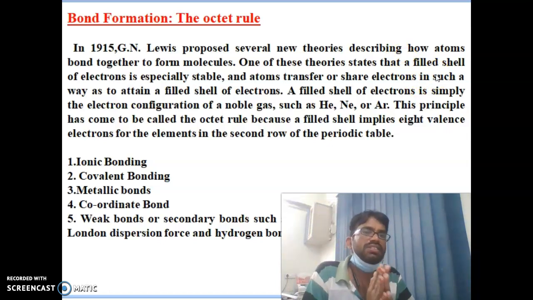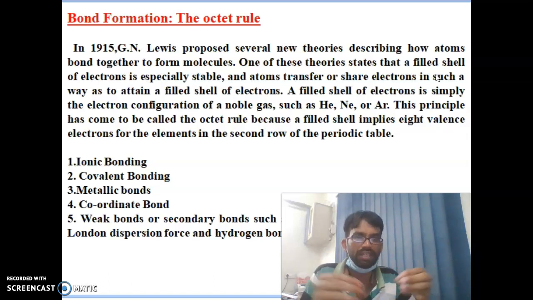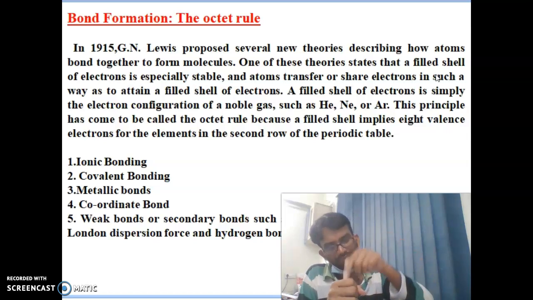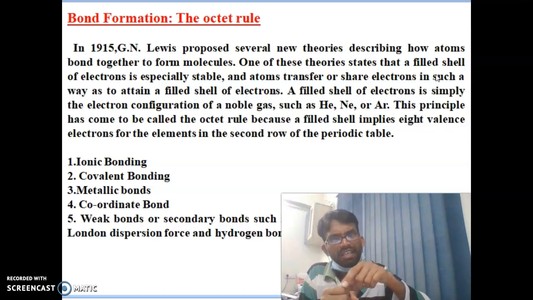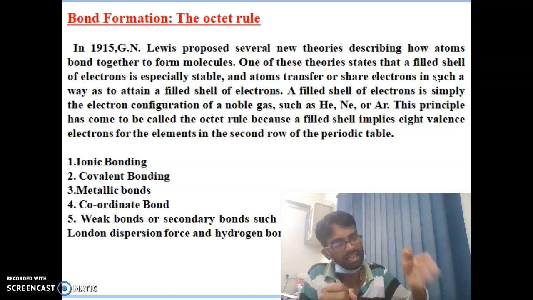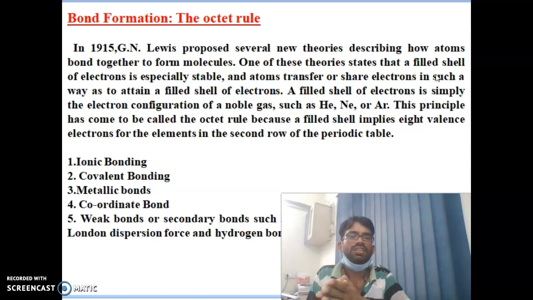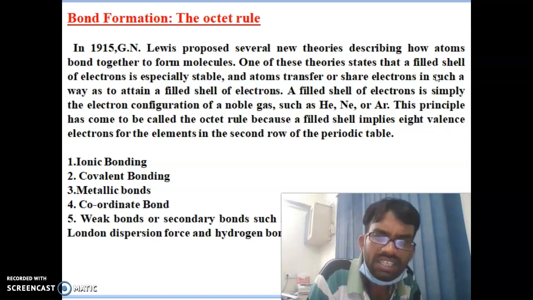One of these theories states that a filled shell of electrons is especially stable, so atoms transfer or share electrons to fill the shell. Filled shells are found in the noble gases like helium, neon, and argon. This principle is called the octet rule. It is completely filled: the 8 implies 8 valence electrons, for elements in the second row of the periodic table.